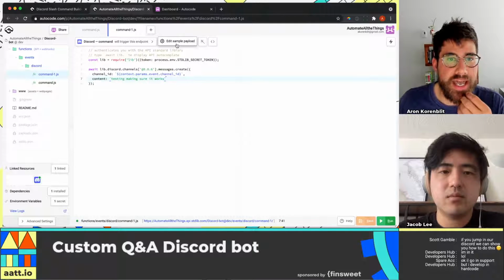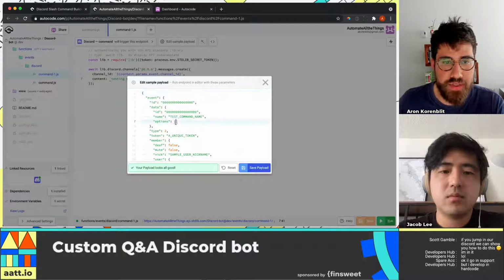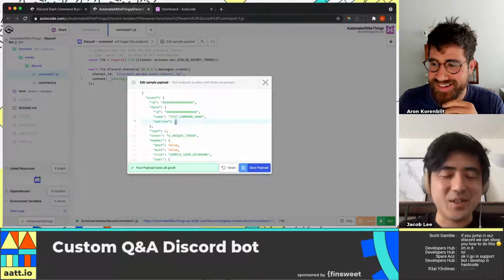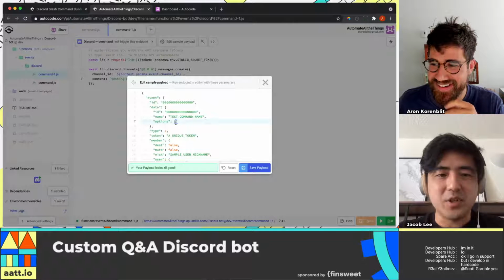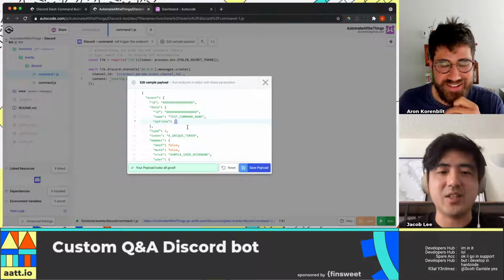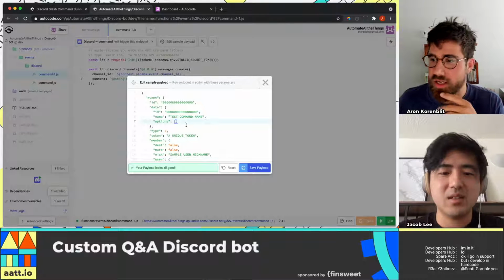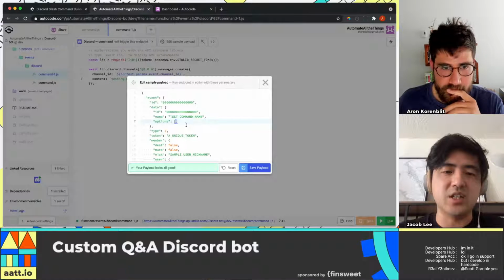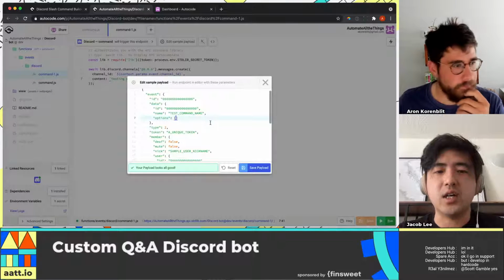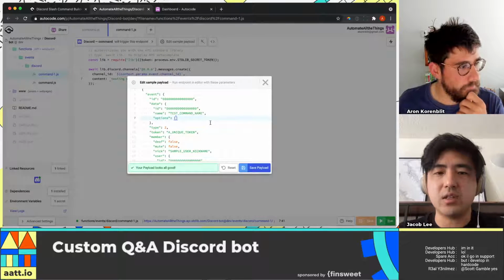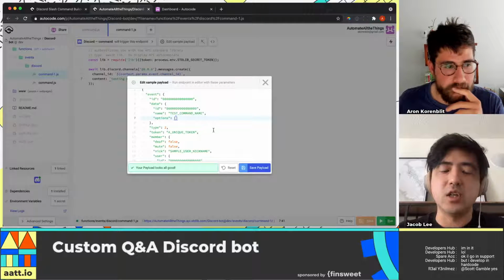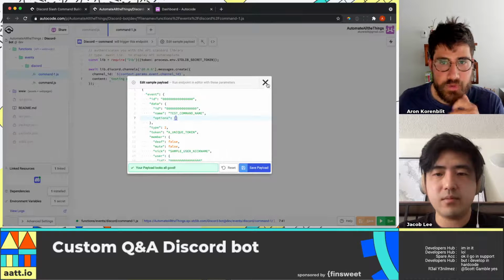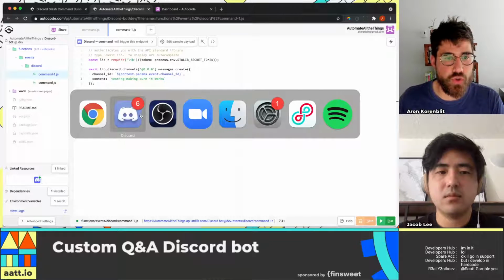How do I edit the sample payload directly? How do I know what this array should look like? You can log it for now. We're working on a feature that's going to make this much easier. It'll be out in the next few days. The sample payload here is just to essentially get a sense of what the payload looks like. When we want to actually deal with the payload from Discord, we'll go back to the actual code.